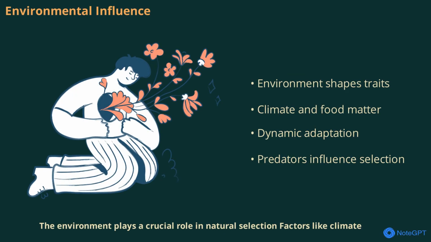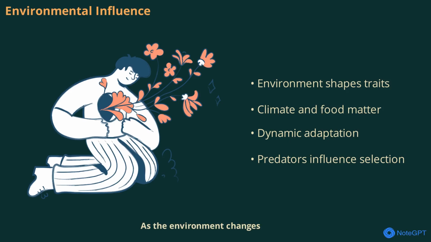Environment plays a crucial role in natural selection. Factors like climate, food availability, and the presence of predators determine which traits are beneficial. For example, in a dry environment, animals that can conserve water are more likely to survive. As the environment changes, the traits that are favored by natural selection also change. This dynamic relationship keeps populations adapting and evolving.